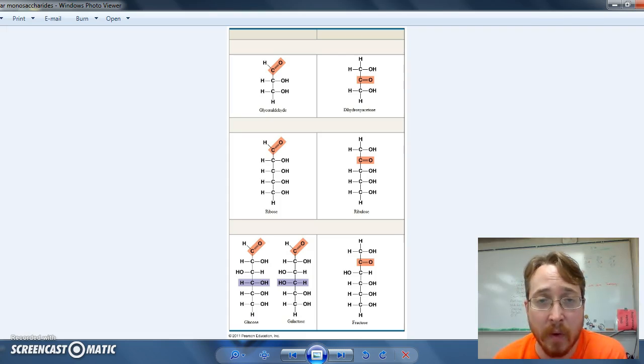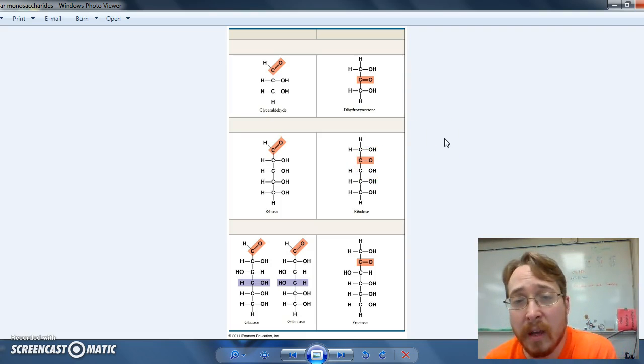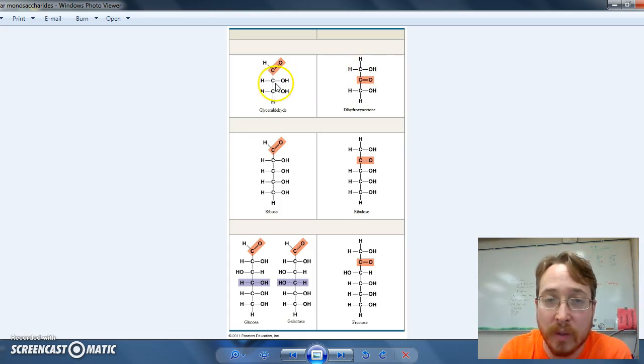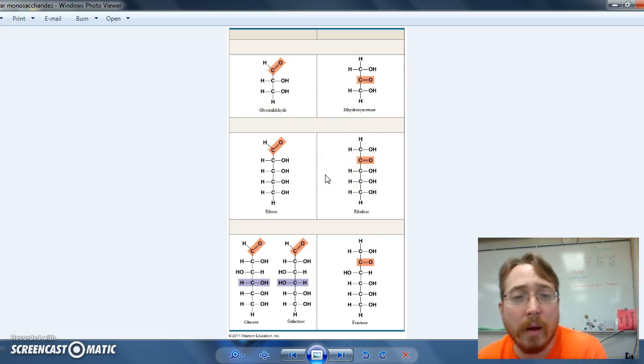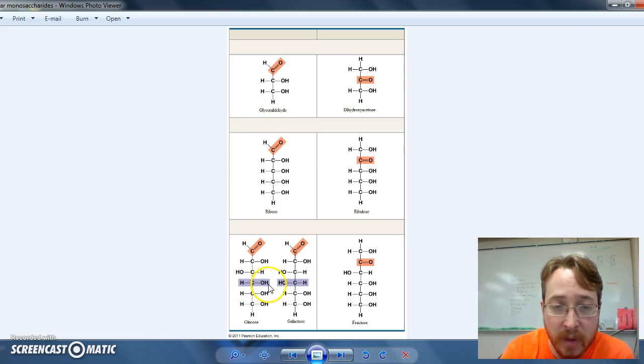They always have 1 carbon double bound to an oxygen, as you can see here and here and here and here and so forth. And the other carbons all have a hydroxyl group, and this is how we maintain that 1-to-1 carbon-hydrogen ratio, is that each carbon is either double bound to an oxygen or bound to a hydroxyl group. You can also see that subtle changes in the orientation of the atom can result in different sugars.